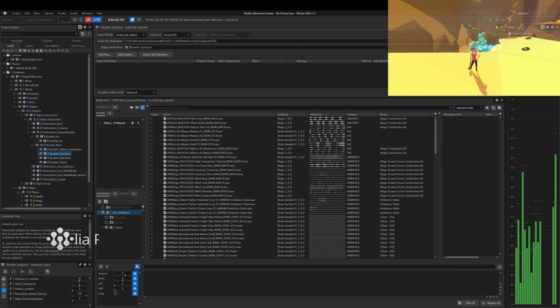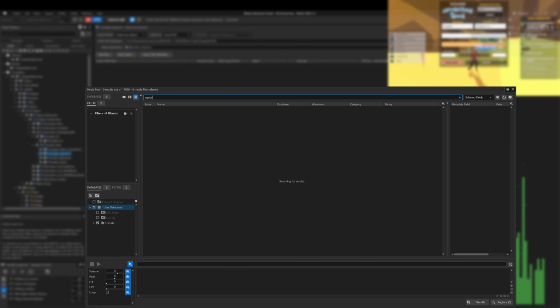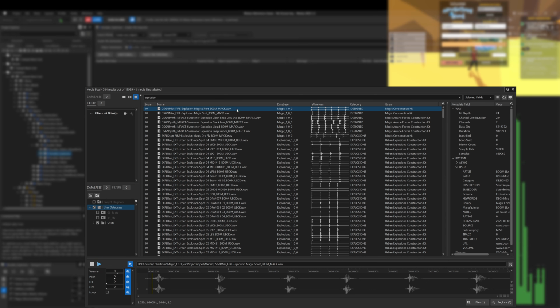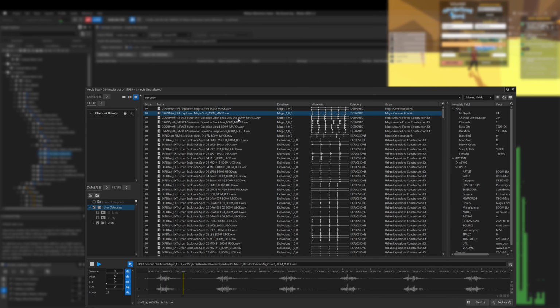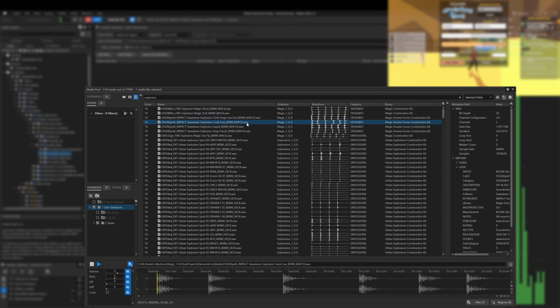Wwise 2025.1 brings major improvements to user experience and production workflow. With the introduction of the media pool, we can search and browse local sound libraries, and freely scrub the playback position while previewing audio.